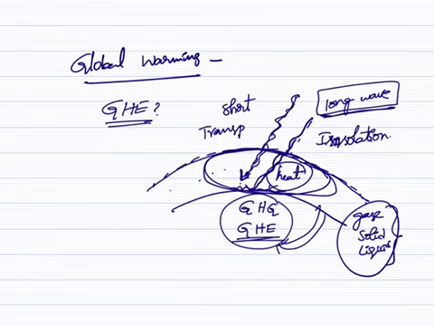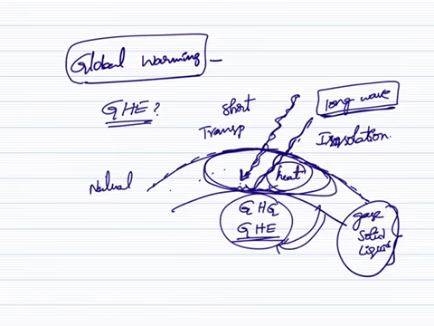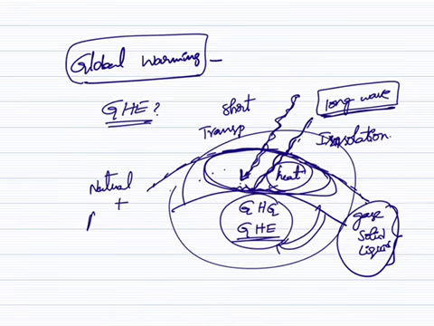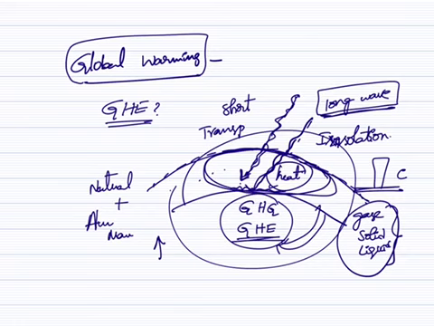But now, under global warming, along with the natural process of greenhouse effect, we are adding human or man-made factors which increase the temperature. It is due to concrete layers or concrete buildings or increasing CO2 levels in the atmosphere.